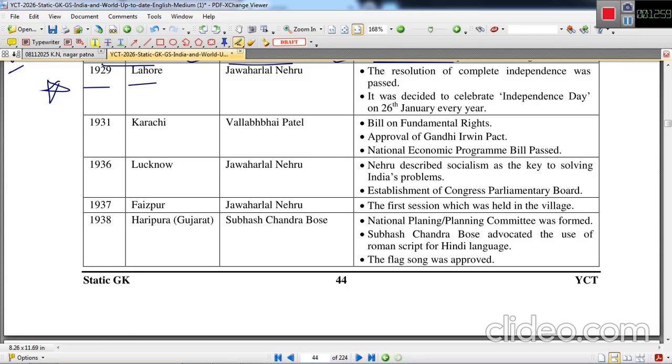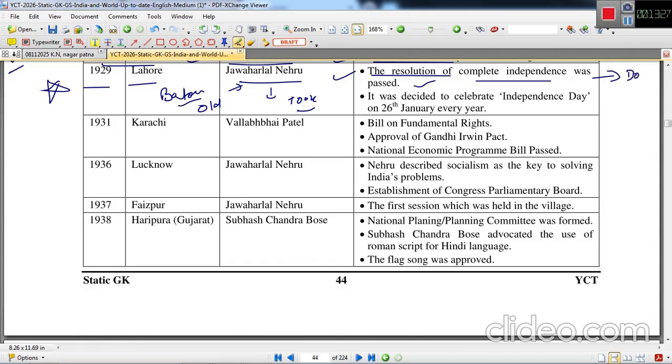because in this Lahore session of Indian National Congress, the annual session, Jawaharlal Nehru took over charge as president, and this is the first time the baton of presidency was passed from the old generation to new and dynamic leadership, Jawaharlal Nehru. The resolution of complete independence was also passed, that we want complete independence, we do not want dominion